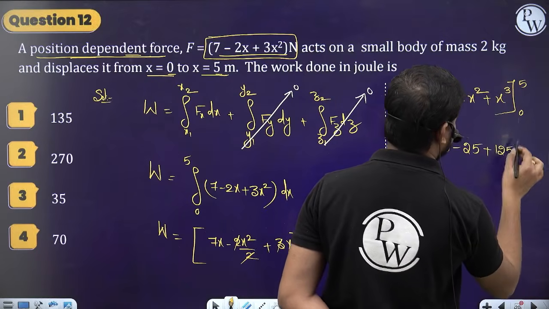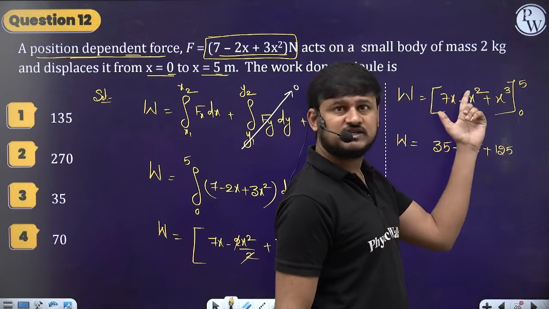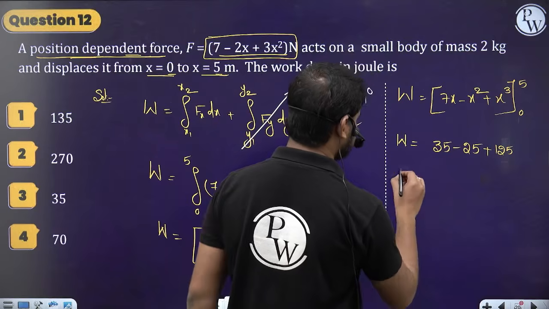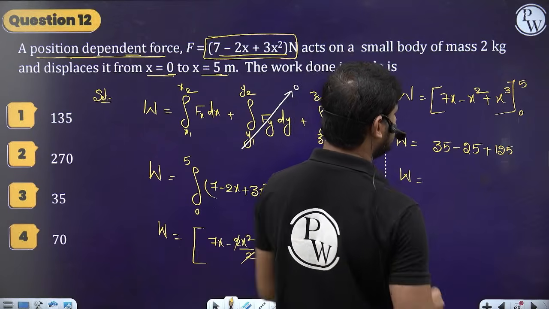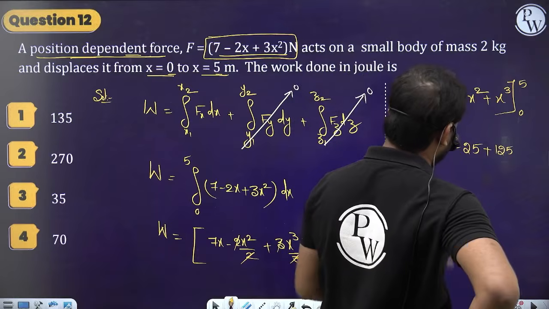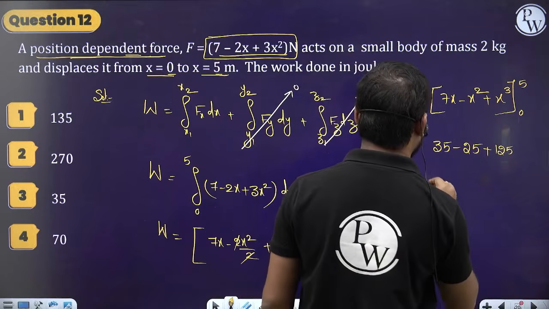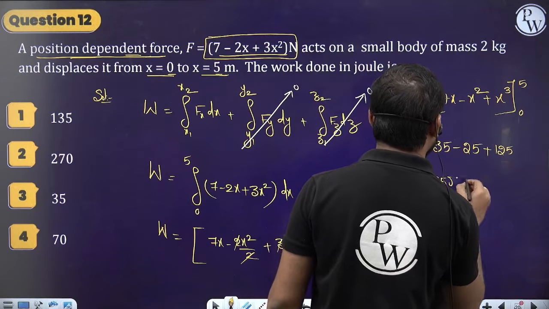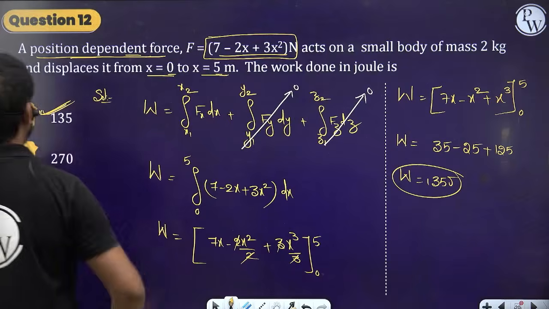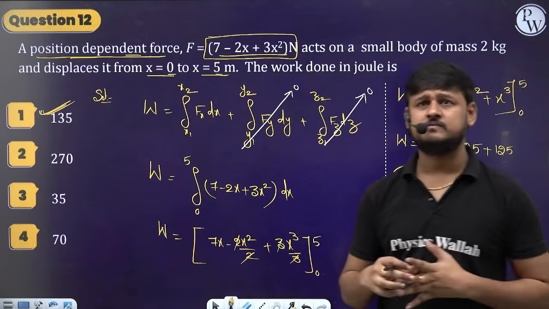And if you substitute the lower limit, it will be 0, right? 7 into 0 is 0, 0 square is 0, 0 cube is 0. So the work done is 160 minus 25, which is 135. So the work done is 135 joules. Option 1. Clear, guys? Everyone? Sure.